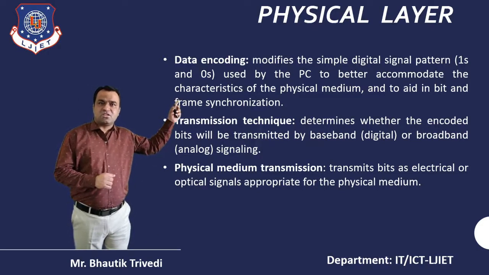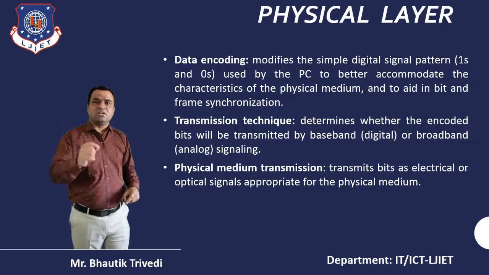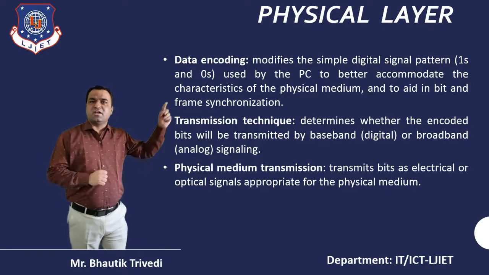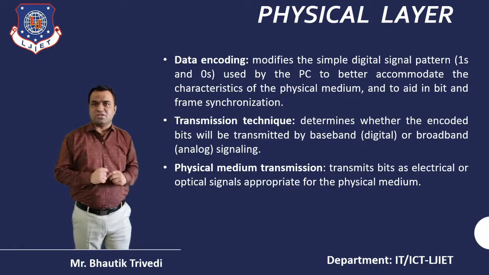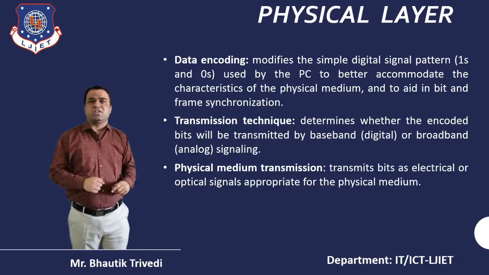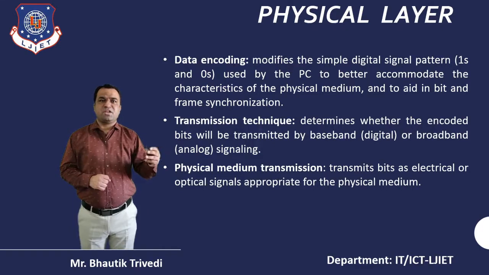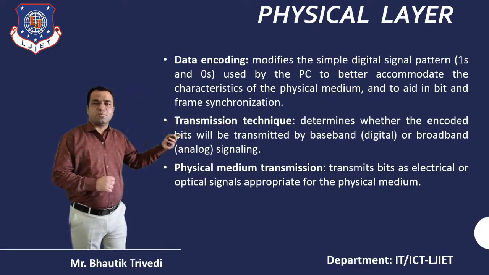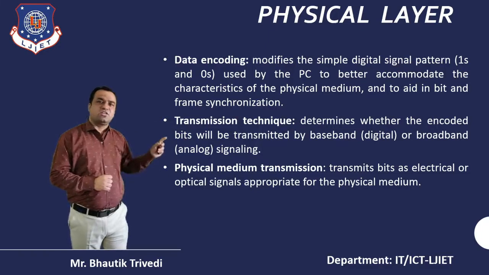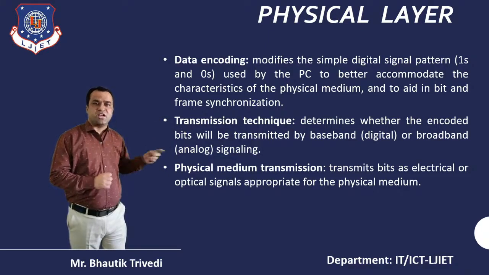In this, mainly 2 important concepts: one is bit synchronization, and the second is frame synchronization. After that, the transmission technique: whatever the encoded bits, they will be transmitted by digital or analog signaling, that is part of the transmission technique. And third is the physical medium transmission.